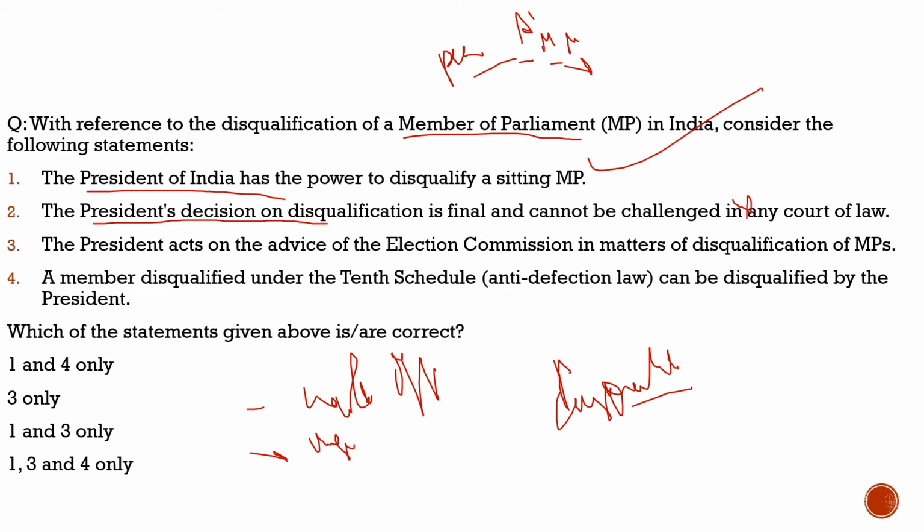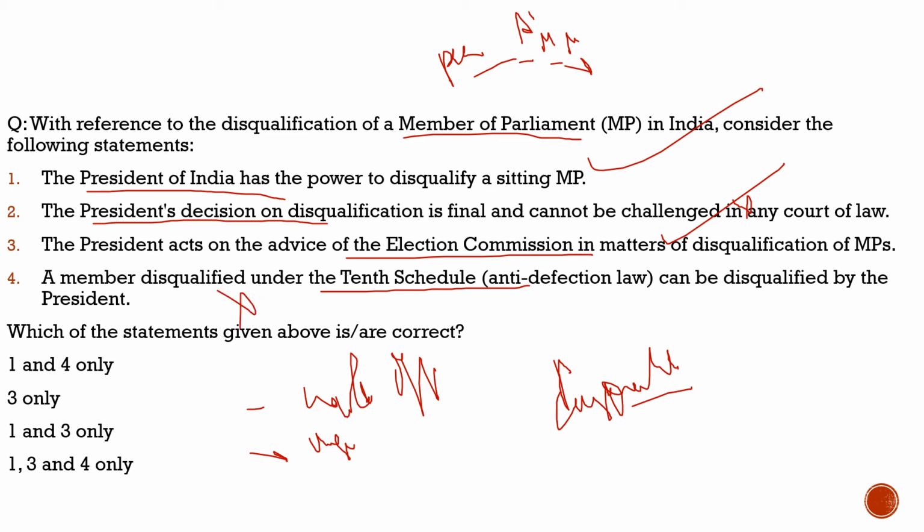Totally incorrect. There can be a review under this. So this statement is incorrect. Third statement, the president acts on the advice of the election commission in matters of disqualification of MPs. 100% correct. Fourth statement, a member disqualified under the 10th schedule can be disqualified by the president.